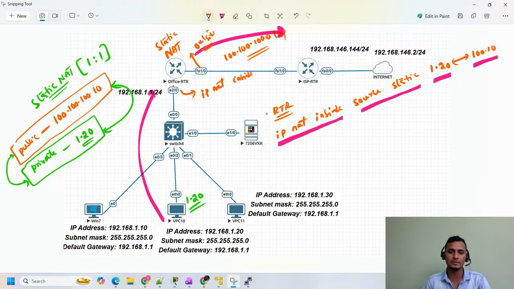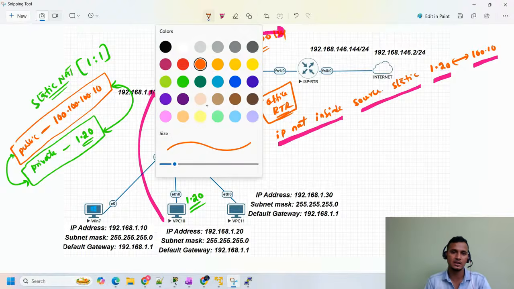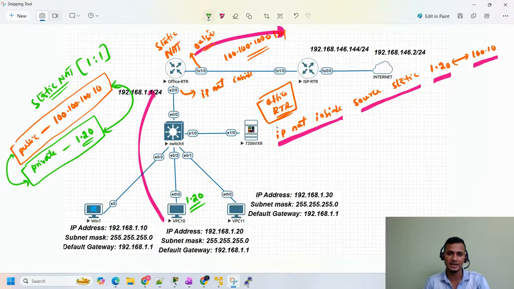First I will be on the office router. Once I log in to this office router, I'm going to specify this command, ip nat inside. I'm going to do the NAT for inside, and the source will be my static NAT. This private IP address 1.20, I'm going to map with this 100.100.100.10 IP address. Once I specify this command in global configuration, I'm going to identify which interface will become inside and which will become outside. Generally my 1.20 user is sitting in my LAN.